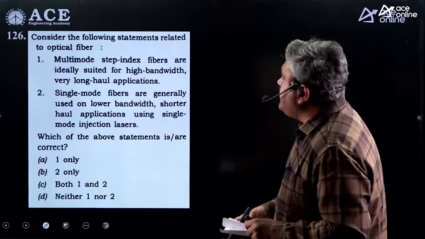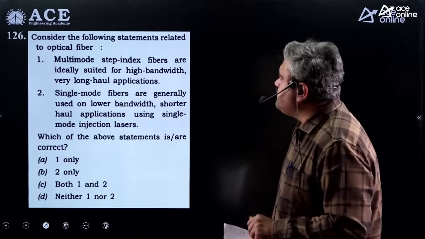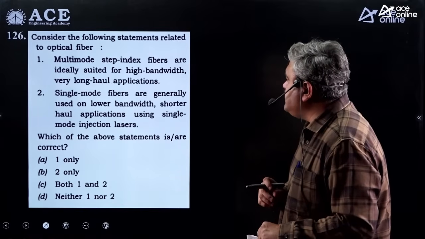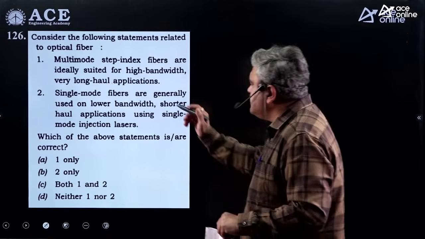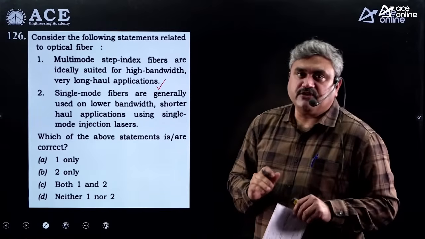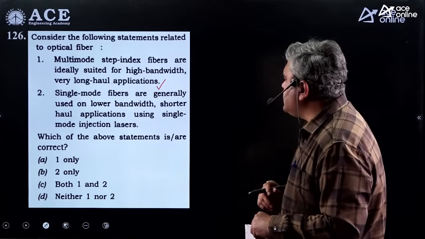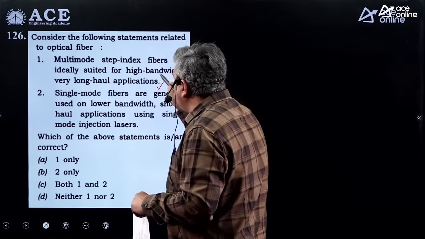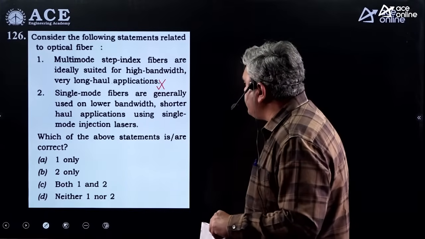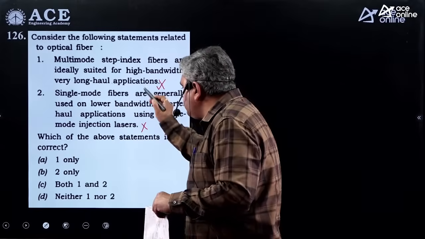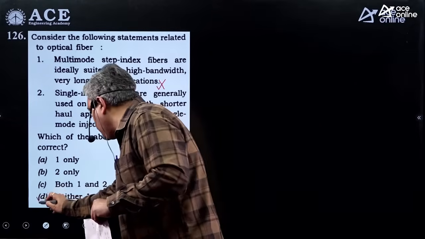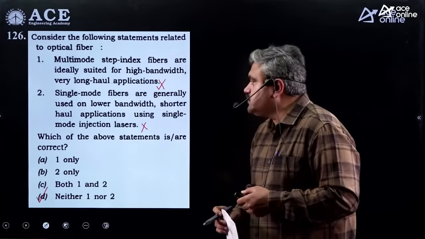Consider the following statements related to optical fiber. See the two statements. Multimode step index fibers are ideally suited for high bandwidth, very long haul applications. Actually, very high bandwidth applications are for single mode fiber, where you will not get any distortion. So the statement he is saying is false. Single mode fibers are generally used for lower bandwidth. No, they are used for higher bandwidth. So both the statements given are false. He is asking which of the statements are true. So neither one nor two. Both are false, so both cannot be the answer.